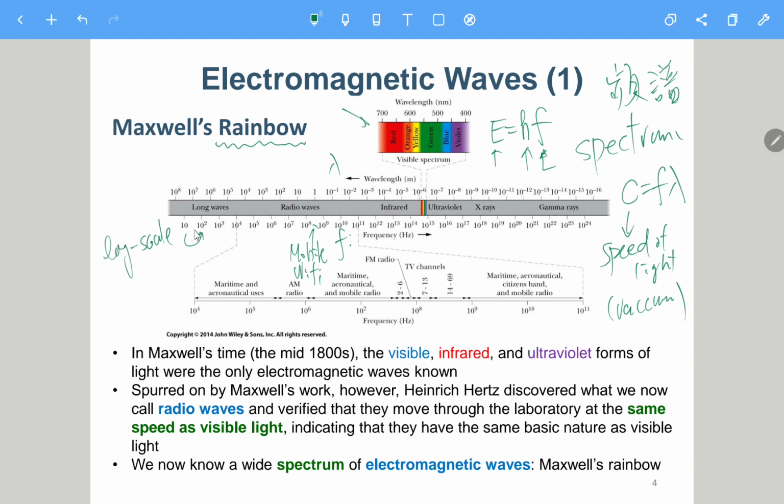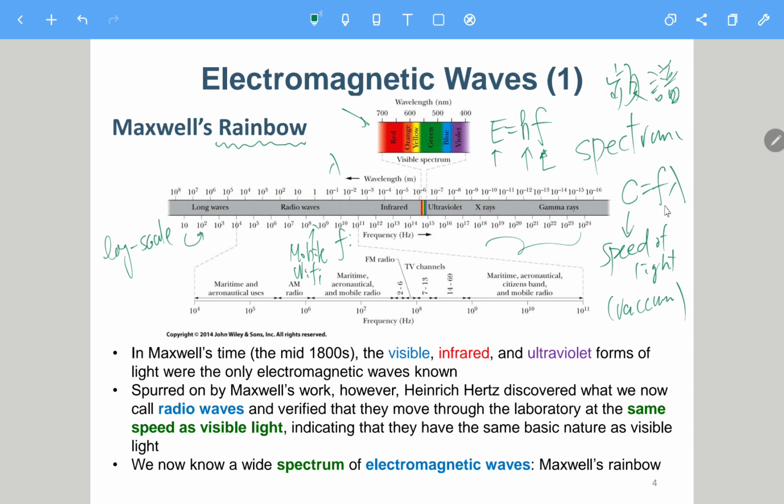Log scale. Okay, so here after the visible light, we have the ultraviolet, 紫外线, and then we have X-ray, and also the gamma ray. These are the high energy particles.